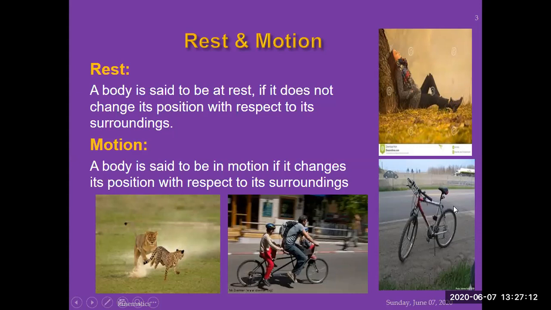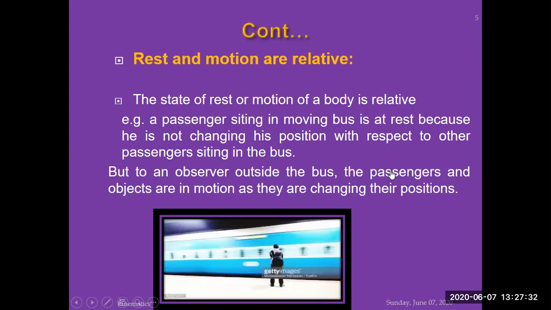Cycle is not moving, it's not changing its place. But if a car is running on the road, the car is changing its place, but the cycle is not changing its place. So that's why it is said to be at the state of rest. But the car is changing its place or position, so it is said to be in the state of motion. So rest and motion are relative.